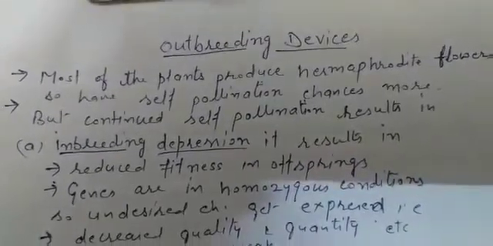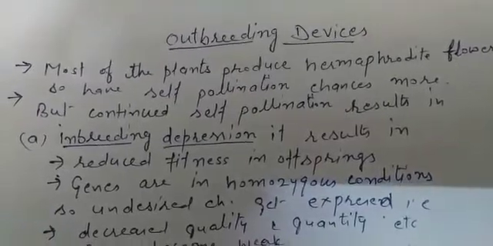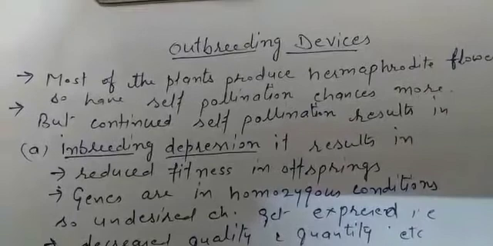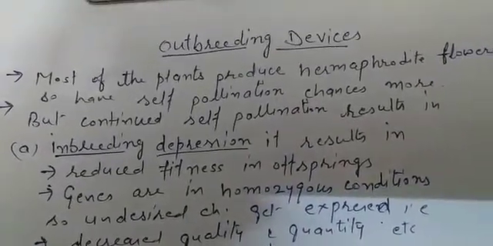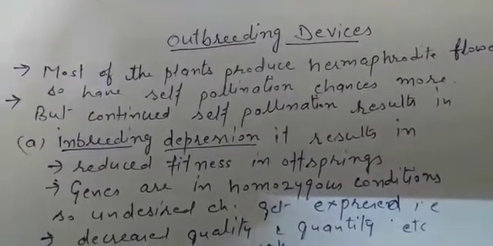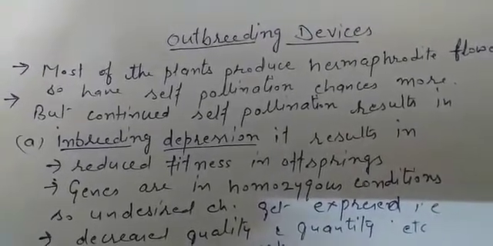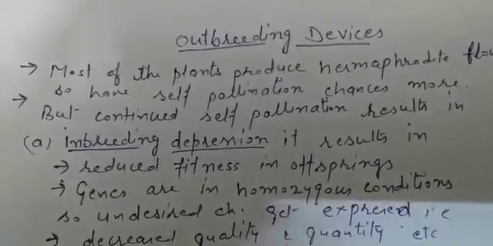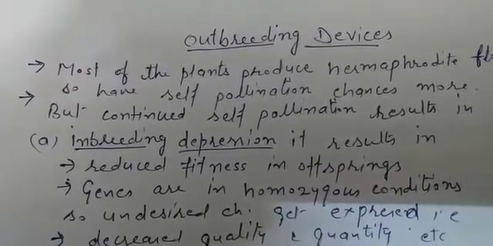Plants which are hermaphrodite, having male and female parts, anther and stigma, the pollen grains fall on the stigma of the same flower, or maybe the second flower of the same plant. And we call it self pollination. Clear? Now, if self pollination continues, that is, the pollen grains of the same flower keep falling on the stigma of the same plant, there is a great problem. We call that problem inbreeding depression.